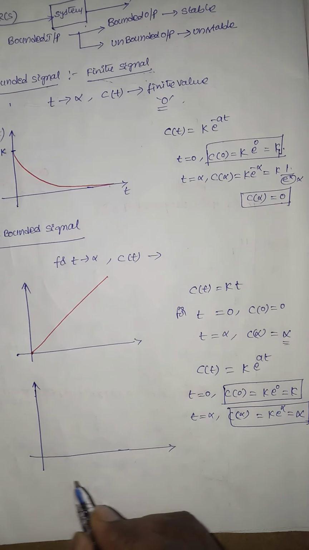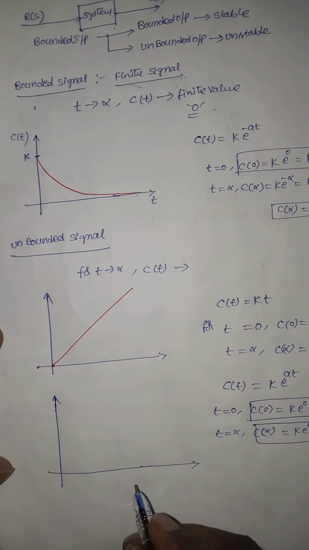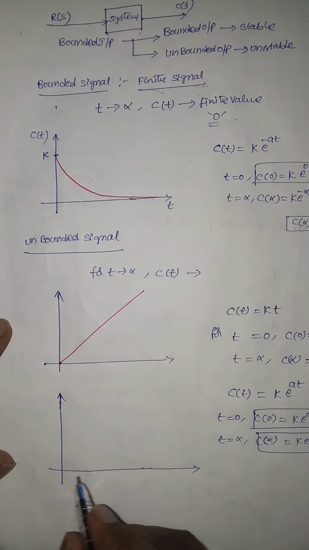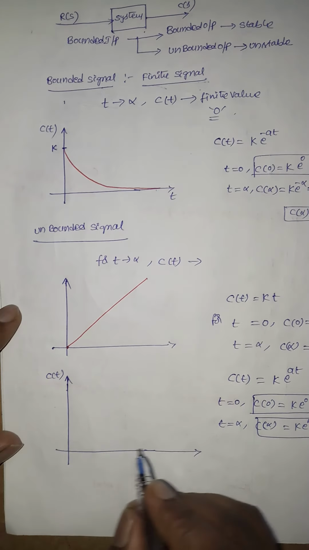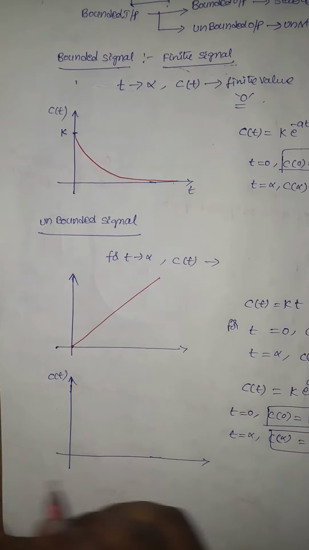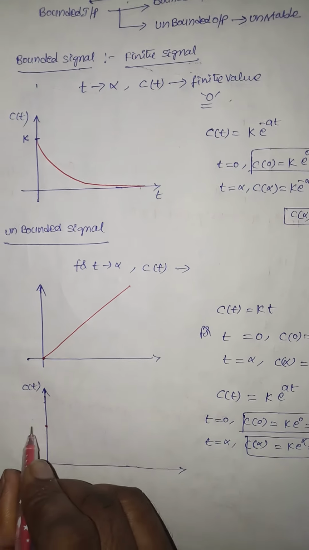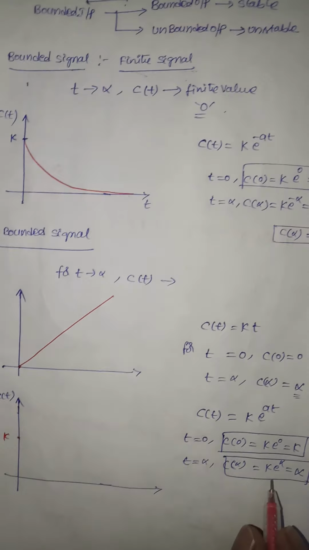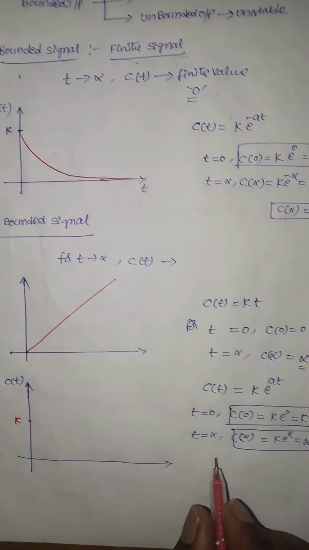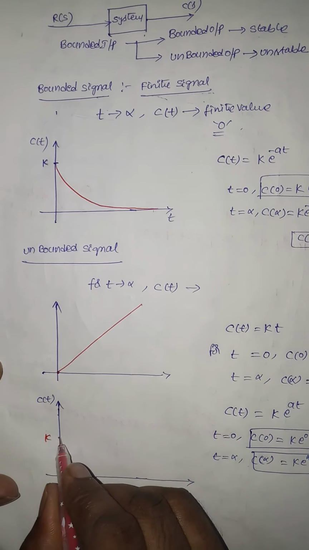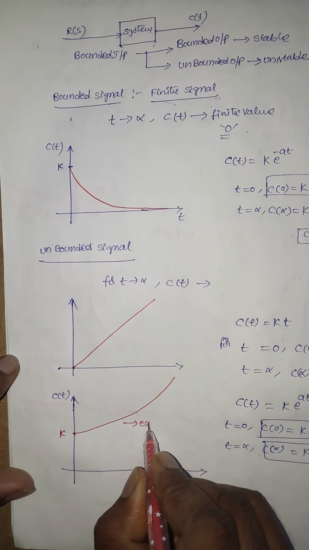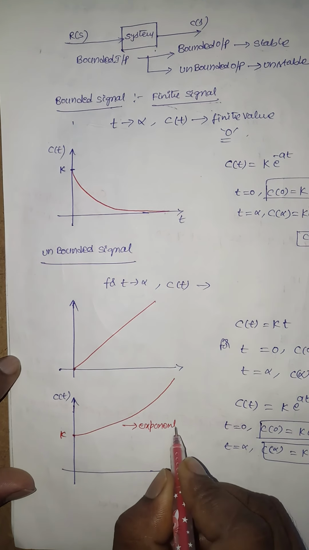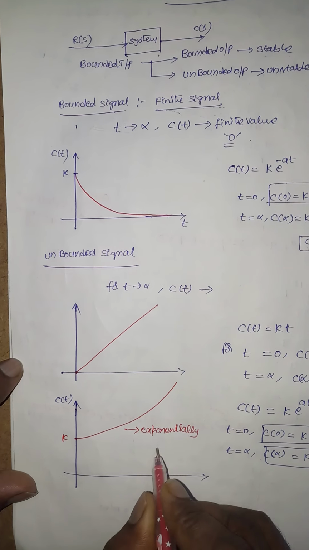This is t equal to 0. Here t tends to infinity. At t equal to 0, the value of the response C(t) is k. And for t tends to infinity, the value of the response is infinity. So it will become like this. This is exponentially increasing.